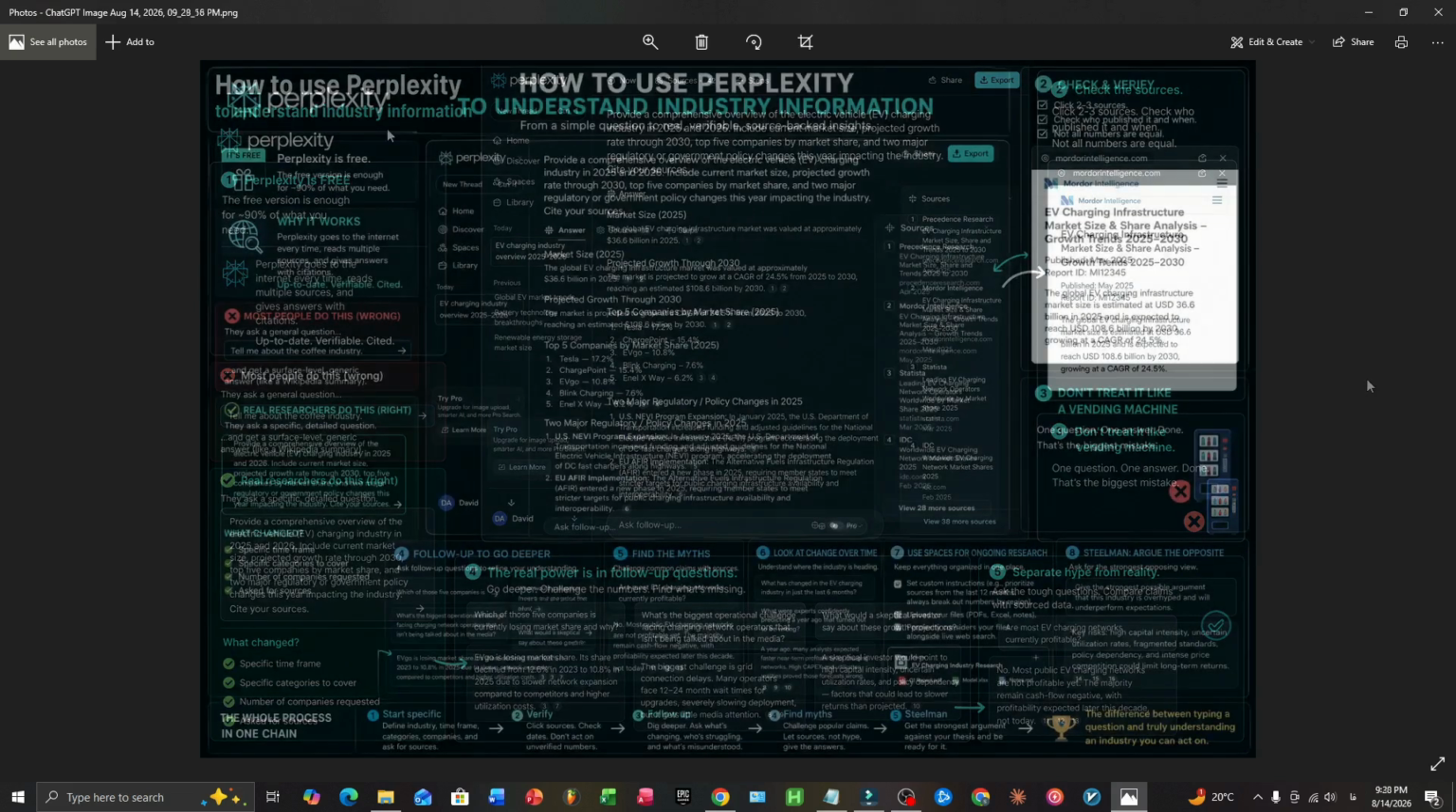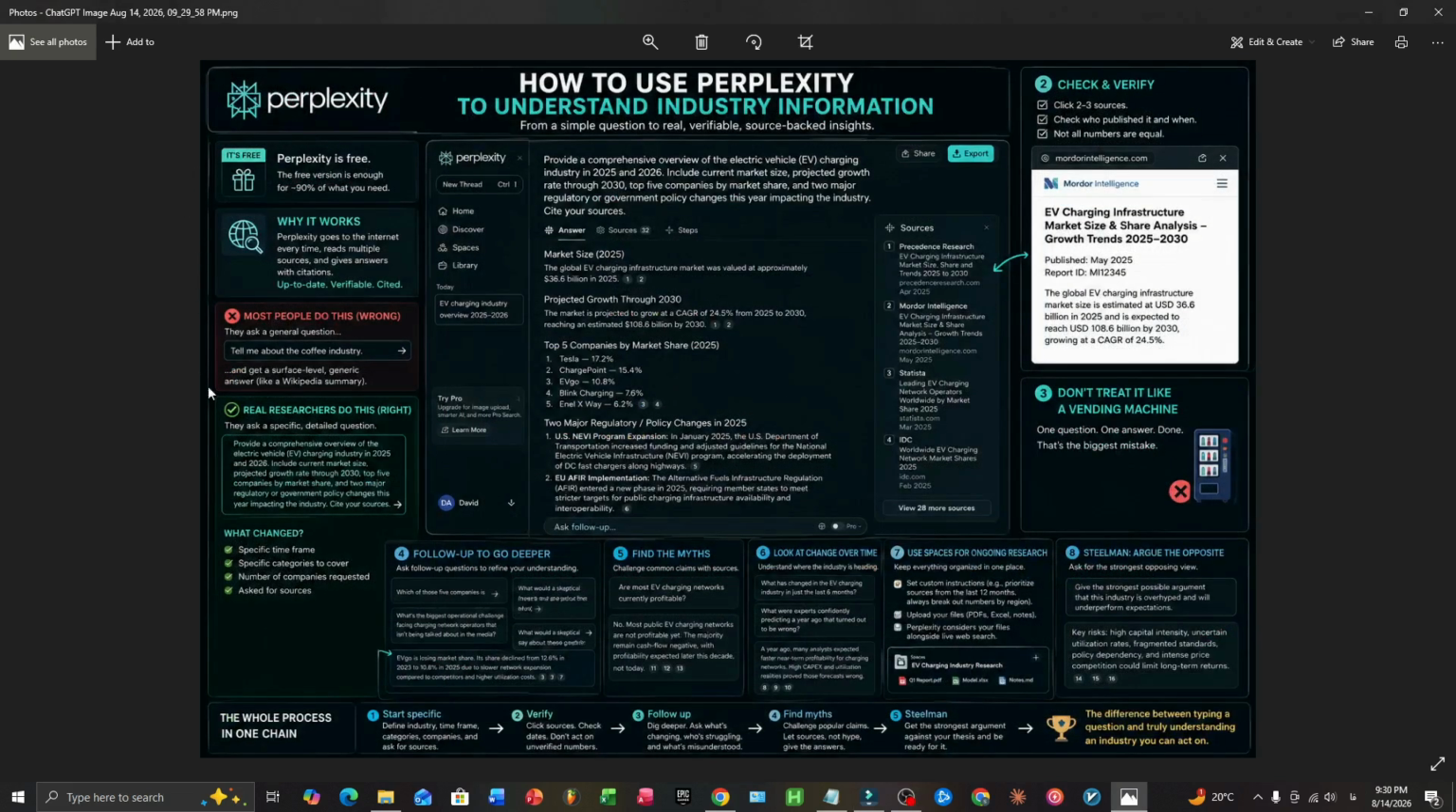Now, here's a warning. And this is the part people skip because it feels like extra work. Perplexity is good, but it is not infallible. It occasionally misreads a source, occasionally pulls a number that's technically correct but out of context. For example, quoting a regional market size as if it were the global figure. This happens more often with newer or fast-moving topics where good data is scarce.